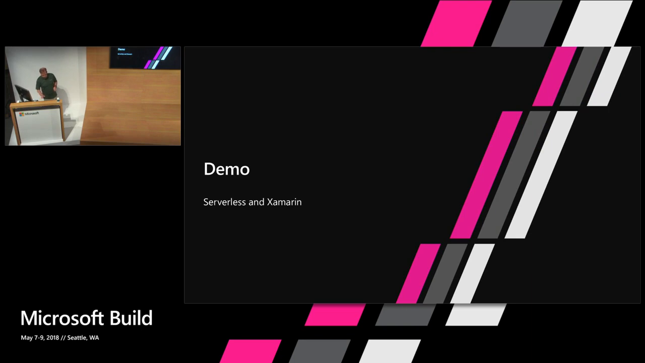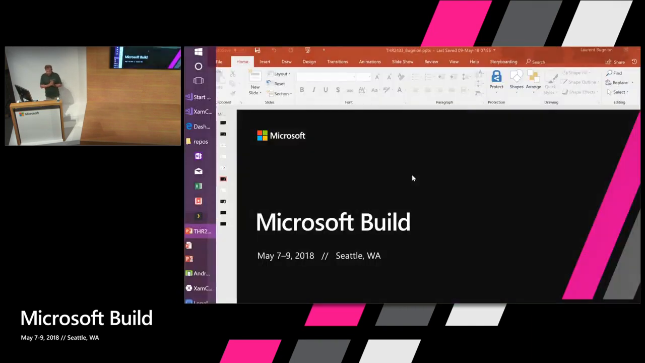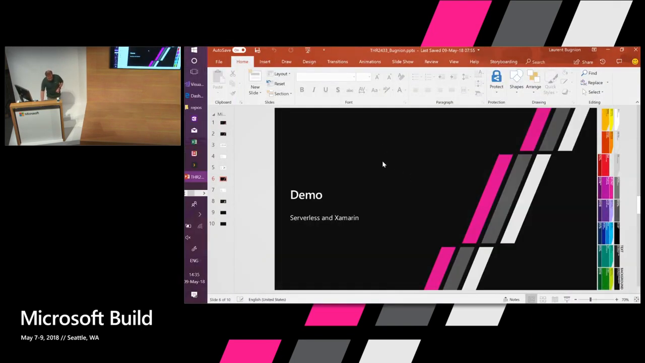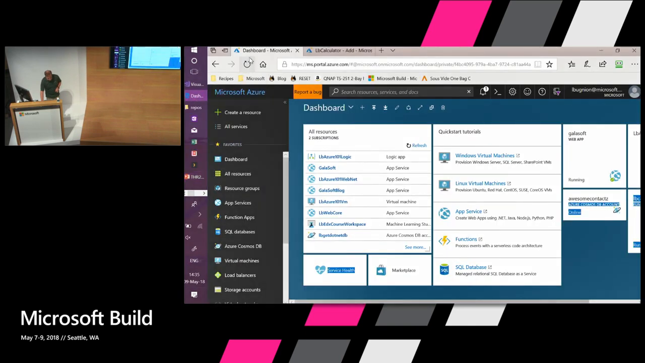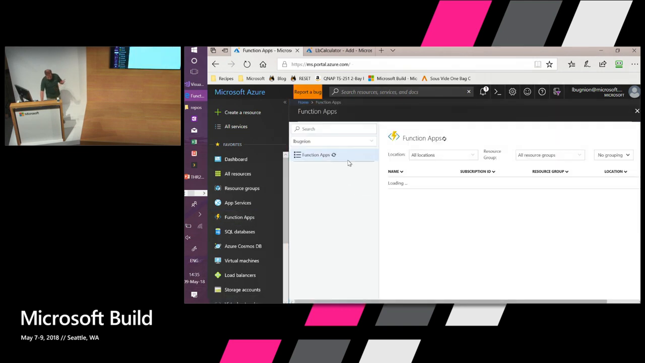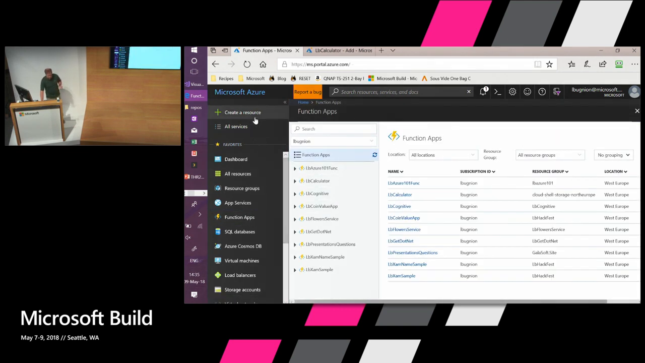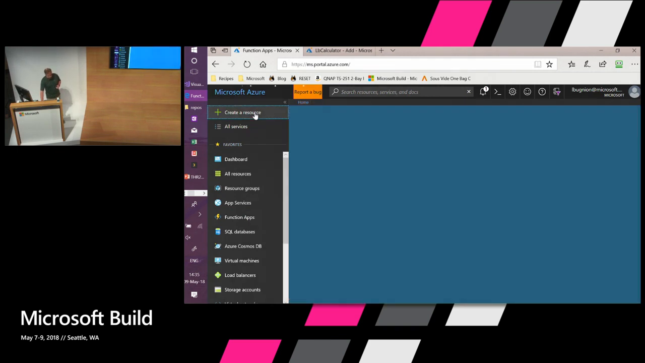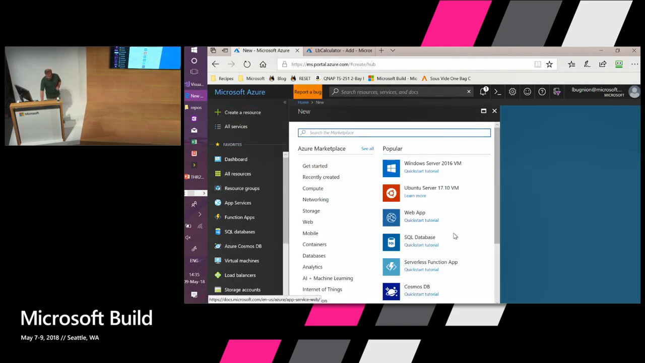Okay, so I'm going to show you a demo. And to do the demo, I'm going to jump into the web portal. And so this is the Azure portal. You all know that. This is where you manage all your Azure resources, okay? So now under function application, you can see that I already have some function application. So if I wanted to create a new one, I would go here to create a resource. And then after that, down there, I have serverless function application.